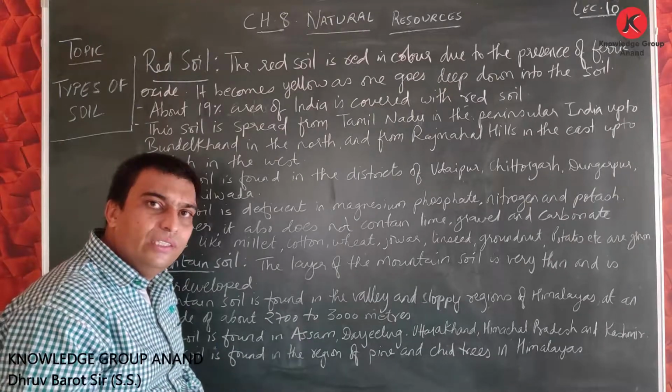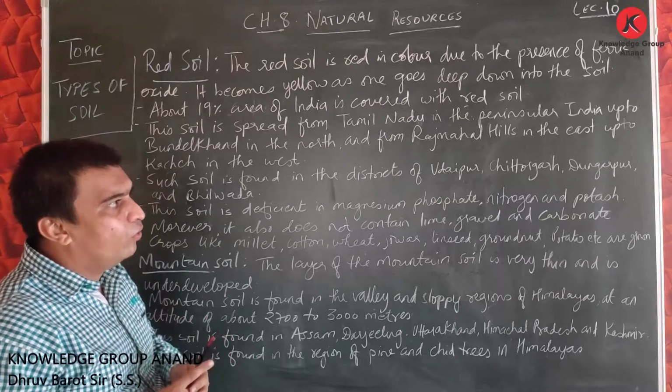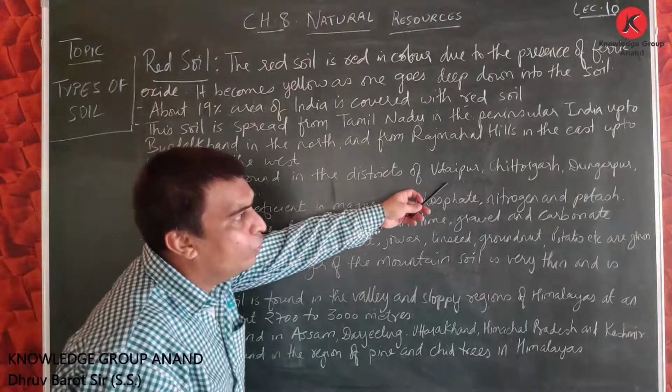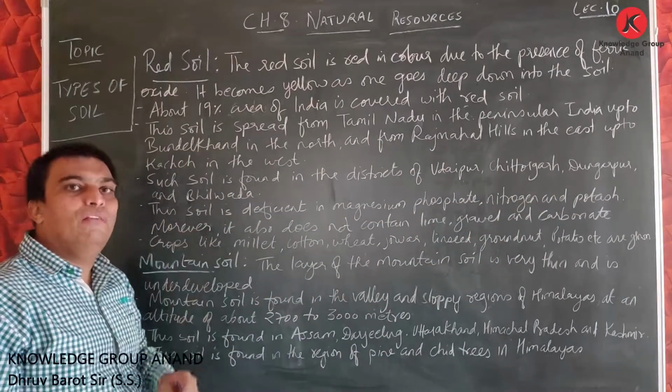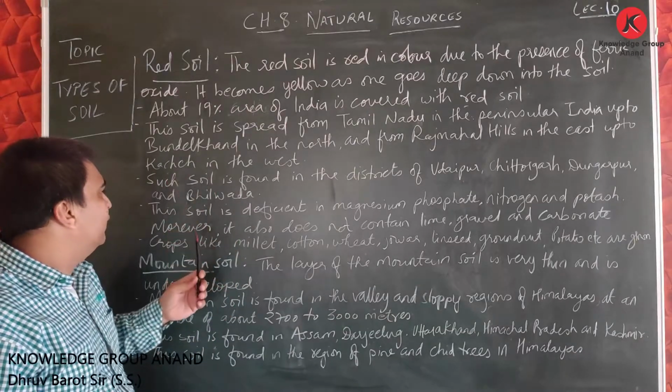Friends, these are the regions where we can find this red soil.